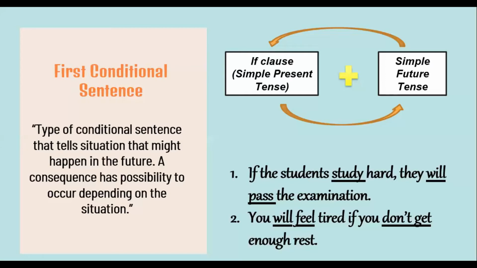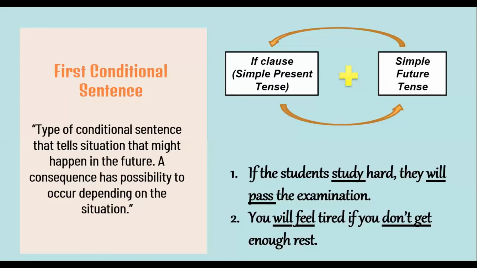The first sentence is, if the students study hard, they will pass the examination. So this is kind of first conditional sentence that show that something can happen in the future. It depends on the situation. Jadi pada kalimat pertama ini menyatakan bahwa jika murid belajar dengan giat, mereka akan lulus ujian. Jadi ada kemungkinan bahwa murid ini akan lulus ujian jika mereka belajar dengan giat.